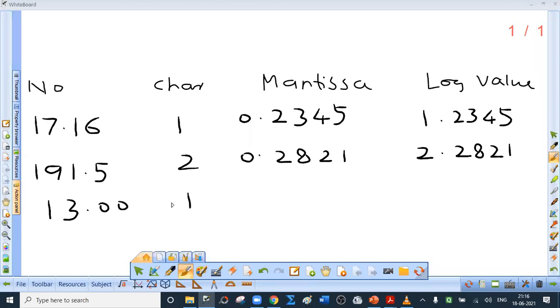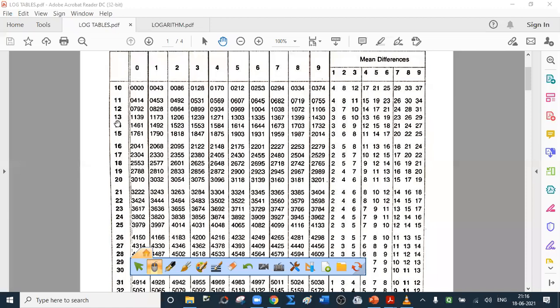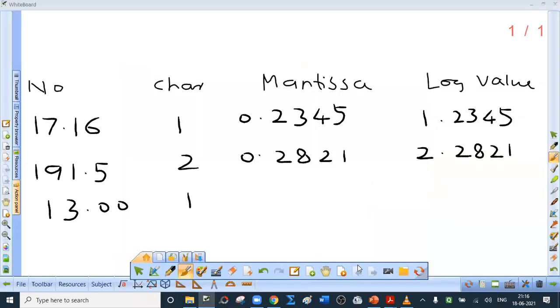Otherwise you will say there is no mantissa because we do not know the column number. So find the number which is in row 13 and column 0. That is why the first column is headed by 0. 1139. So 0.1139. Is that clear? So 1.1139.